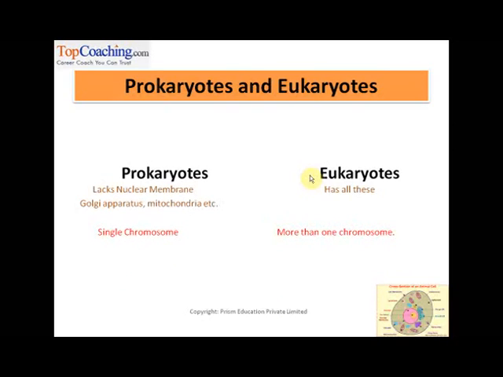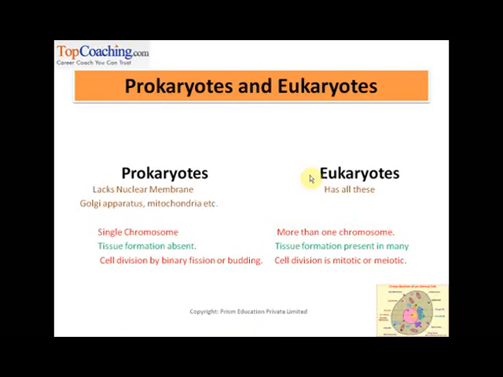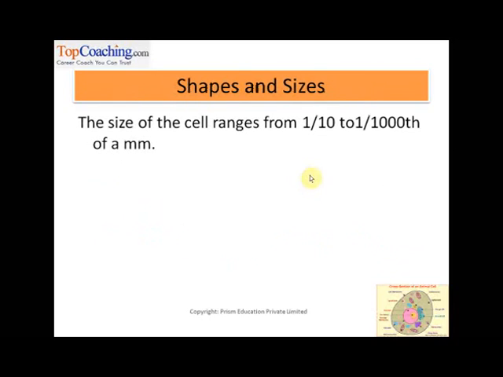Another difference is prokaryotes contain only a single chromosome, whereas eukaryotes have more than one chromosome. Tissue formation is absent, whereas tissue formation is present in most eukaryotes. In prokaryotes, cell division is only by binary fission or budding, whereas in eukaryotes, cell division is mitotic or meiotic. Well, that is very obvious, right? In mitotic division, the nucleus divides. Since prokaryotes don't have a nucleus, the only choice they have is binary fission or budding.